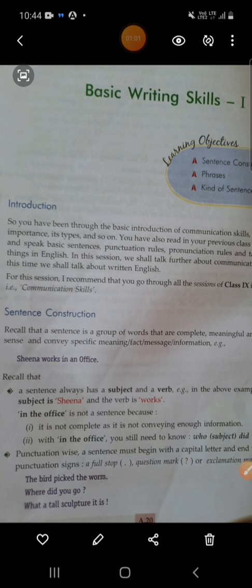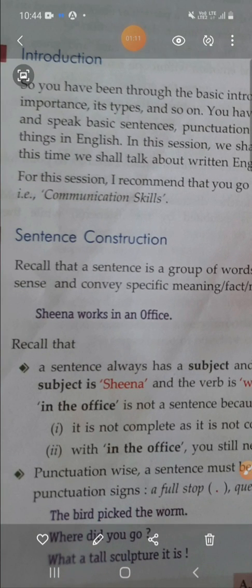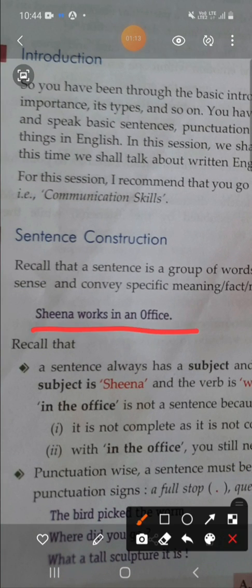Correct, right. A group of words that makes complete sense is called a sentence. One example is given over there, as you can see here. This is the example: Sheena works in an office. So students, a sentence always has a subject and a verb. And in the above example sentence, the subject is Sheena and the verb is works. Sheena works in an office, right?